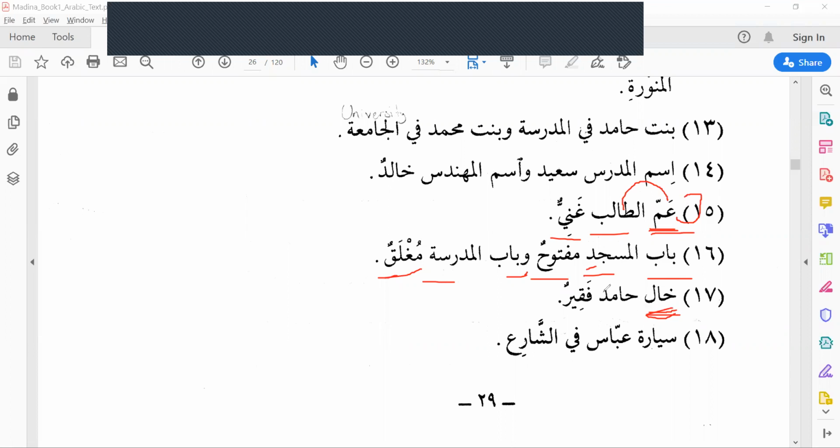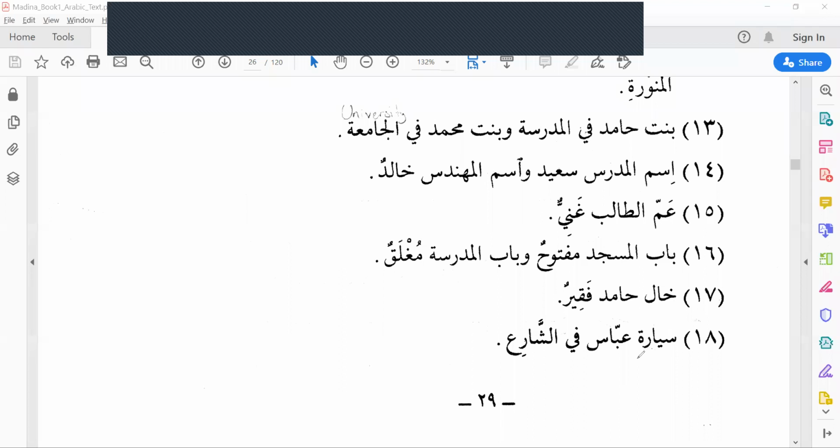Khalu Hamidin. Khalun, we should not give tanwin because it's mudaf. Khalu Hamidin. Faqirun. Hamid's uncle, that means maternal uncle, is Faqirun. Faqirun means poor.